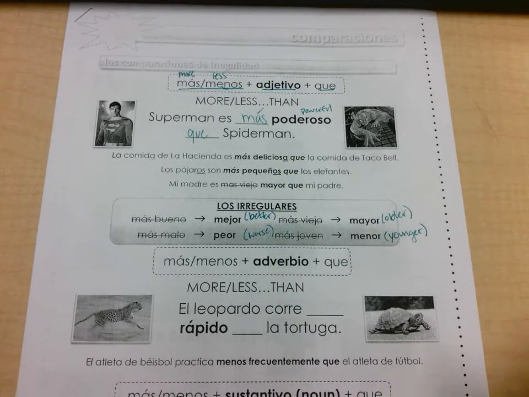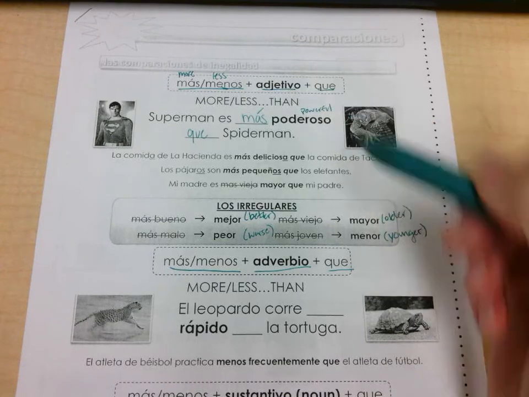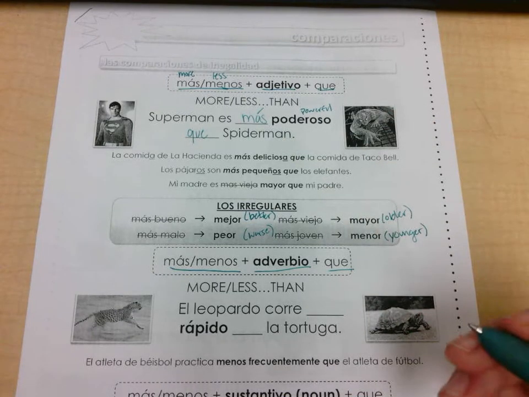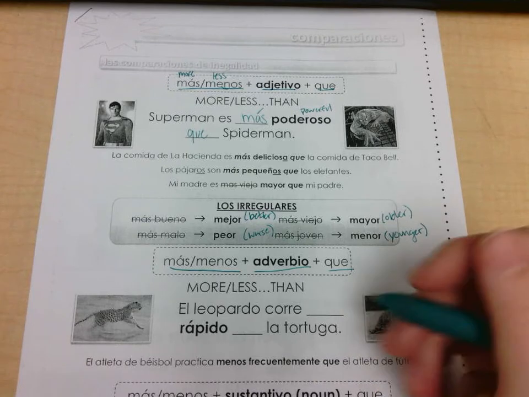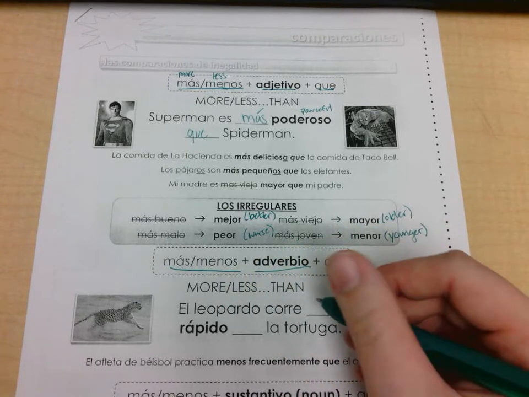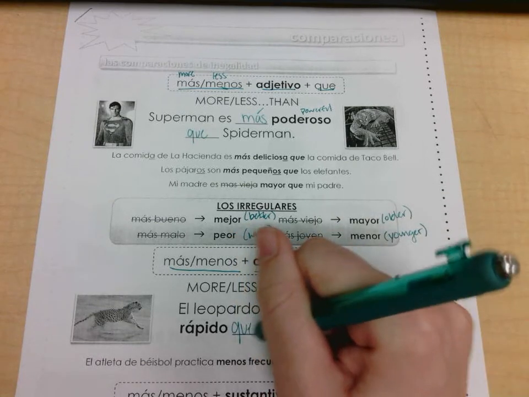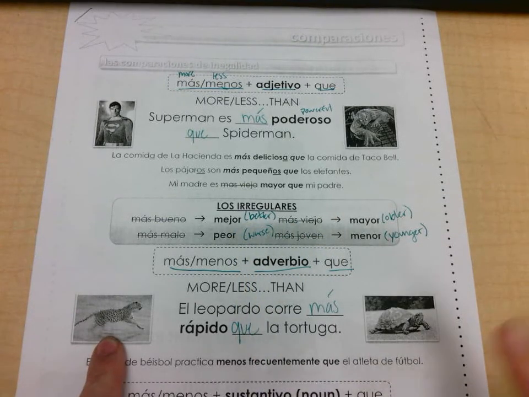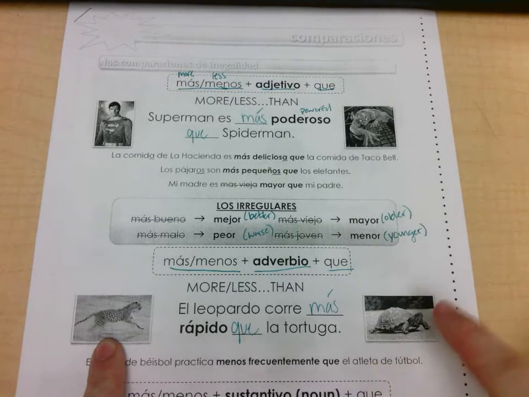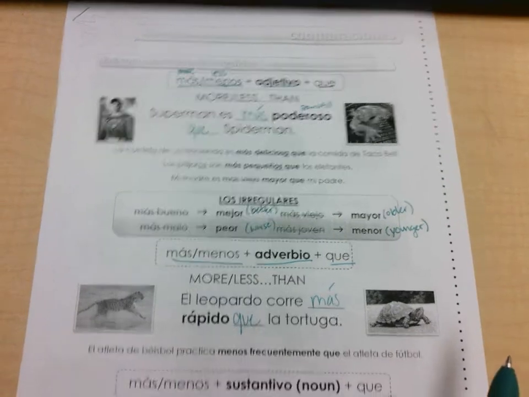The next one we're going to talk about is más or menos plus the adverb plus que. So adverb meaning it describes the verb, all right? Instead of an adjective up here saying it describes the noun, an adverb describes the verb. So el leopardo corre más rápido que la tortuga. The leopard runs faster than the tortoise, than the turtle. All right.